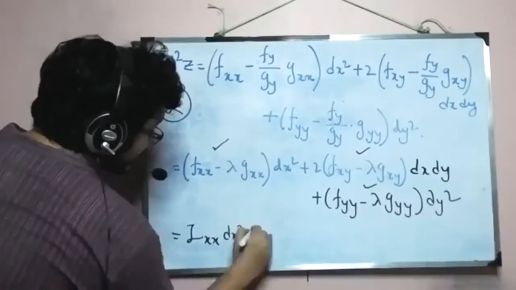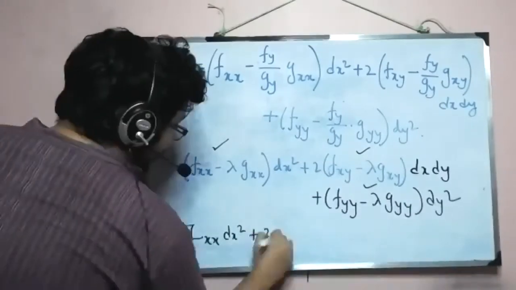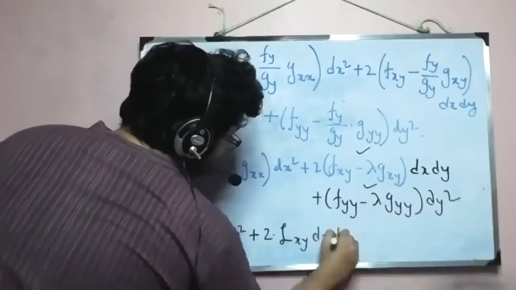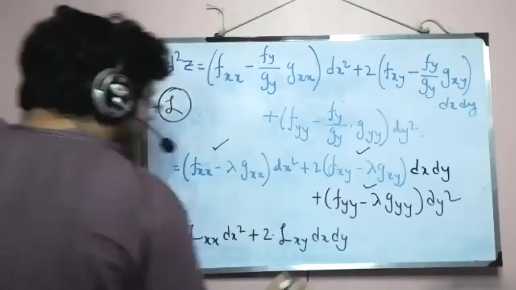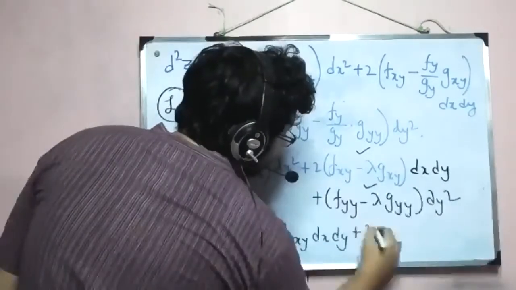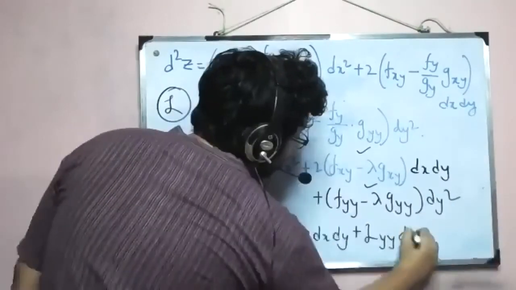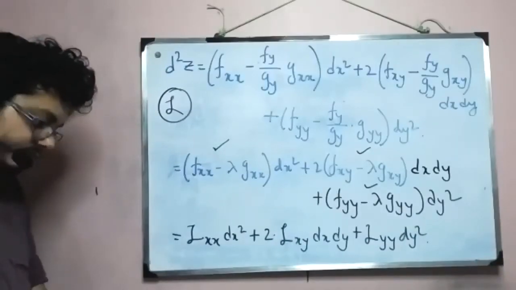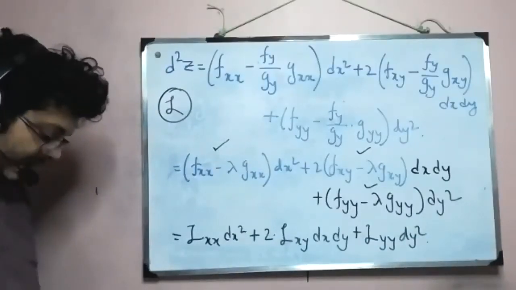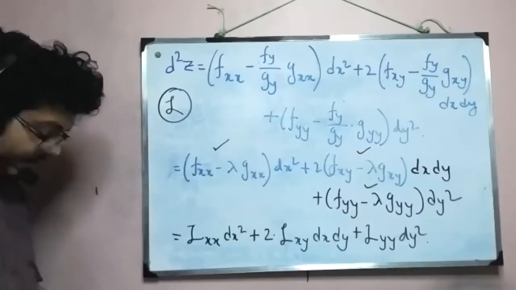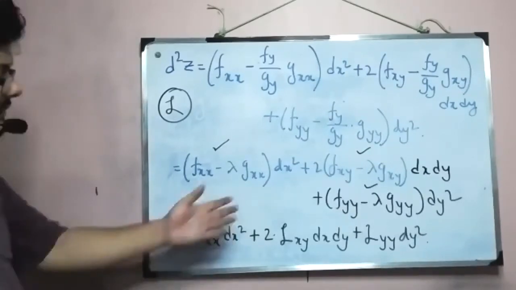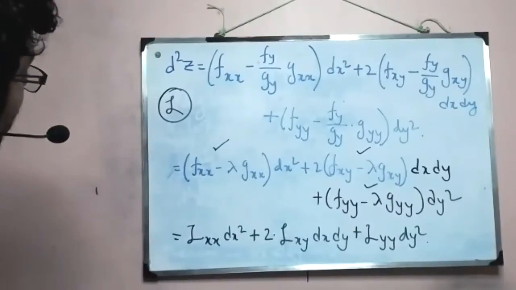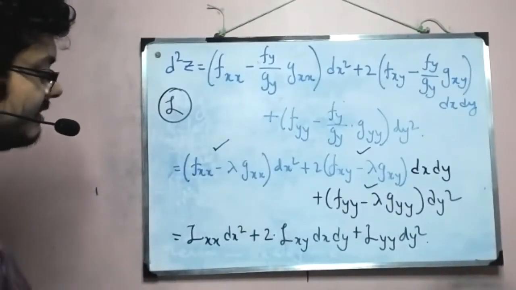So Lxx dx square plus 2 into script Lxy dx dy plus script Lyy dy square. That's fine. So we have arrived at our d2z that we wanted. So this is our d2z, right?